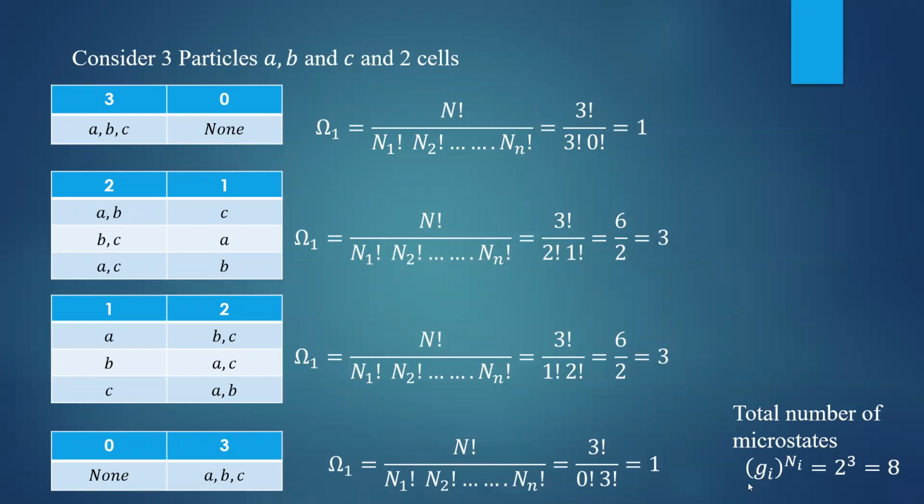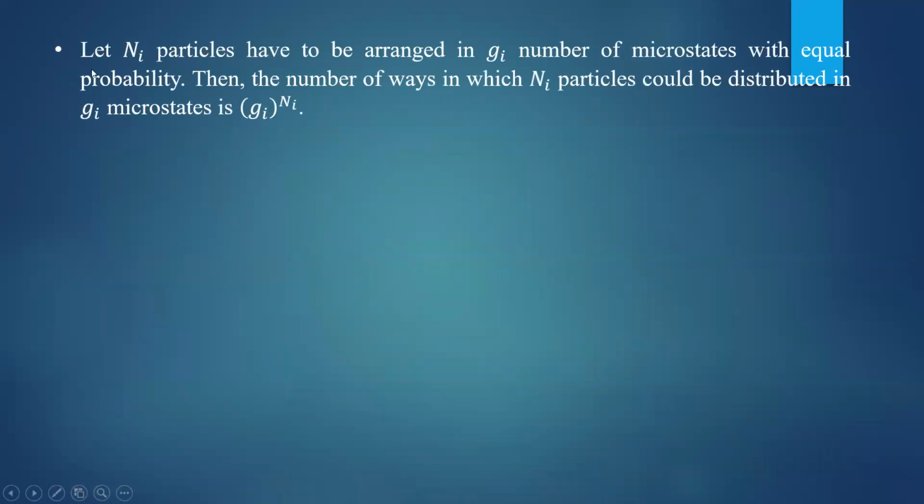We have to use this to find the thermodynamic probability. Let us move further. Let us take the same system consisting of Ni particles, and they have to be arranged in Gi number of microstates with equal probability.